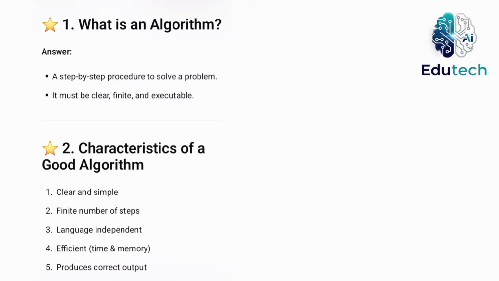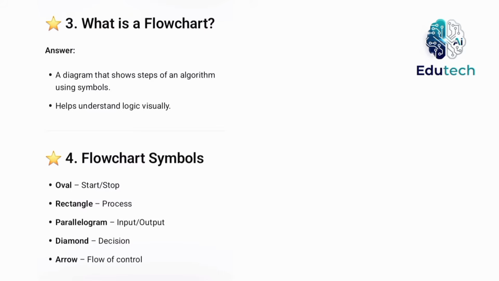The characteristics of a good algorithm: clear and simple, finite number of steps, language independent, efficient in time and memory, produces correct output. What is a flowchart? A diagram that shows steps of an algorithm using symbols. Helps understand logic visually. Flowchart symbols: oval, start, stop; rectangle is process; parallelogram, input or output; diamond, decision; arrow, flow of control.